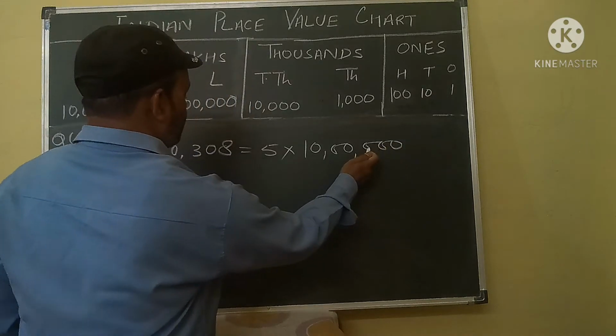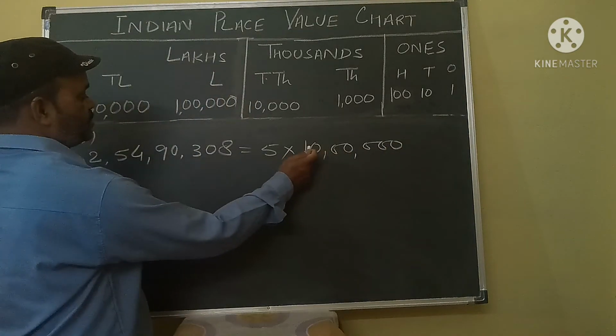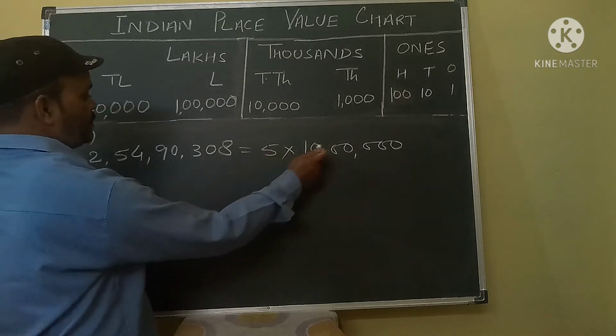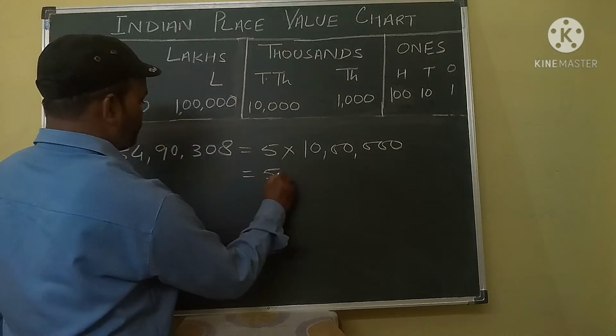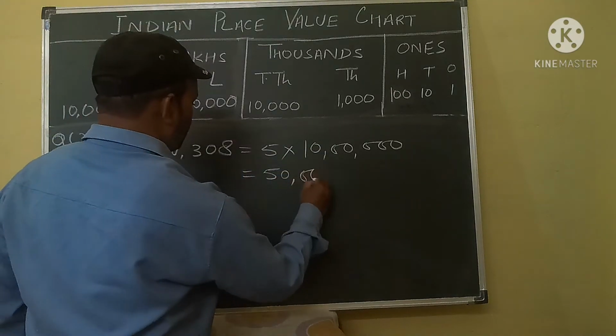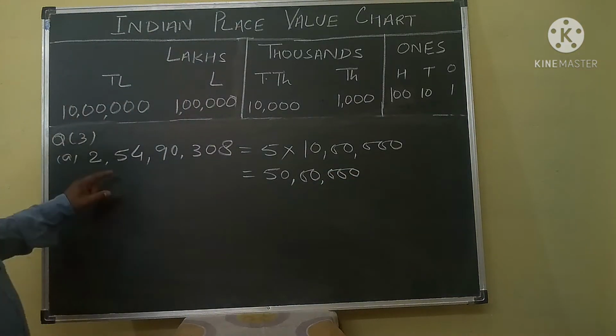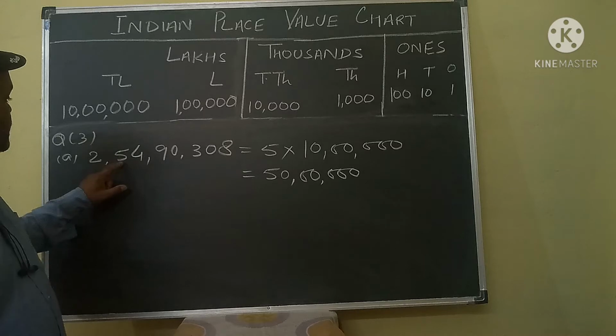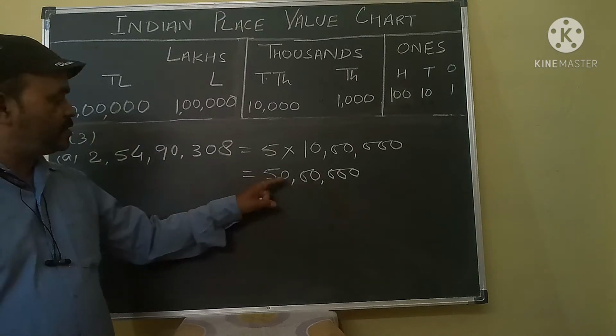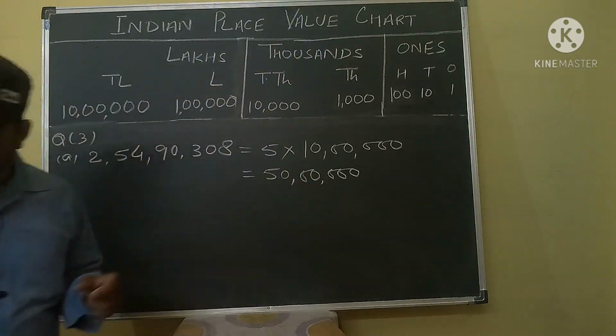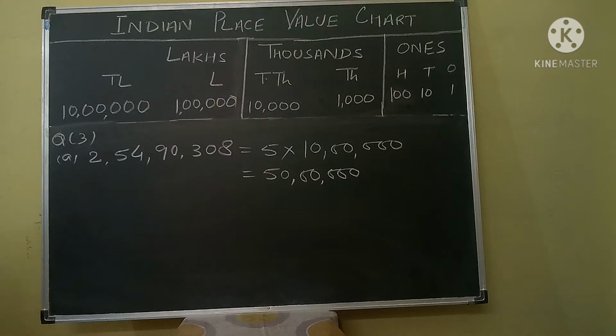It will give you 50 lakh. Okay. So the place value of 5 in this number is 50 lakh. Okay. Your next question is,